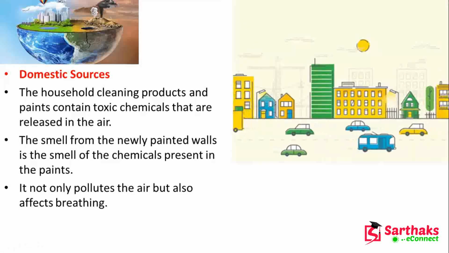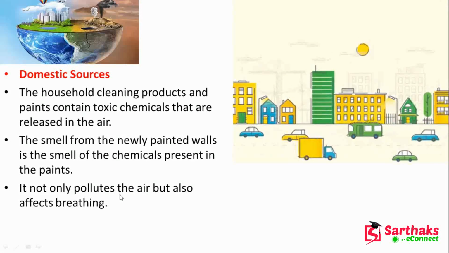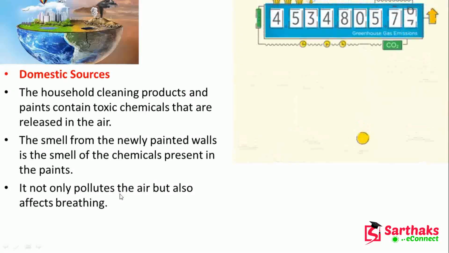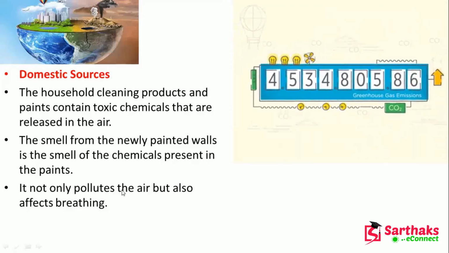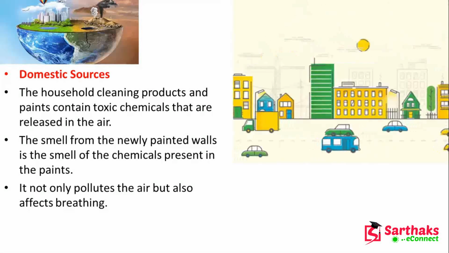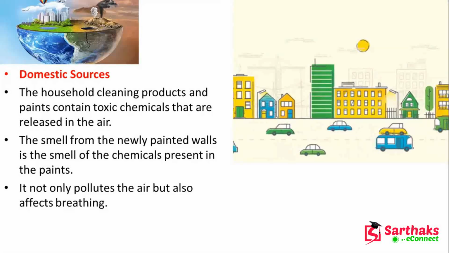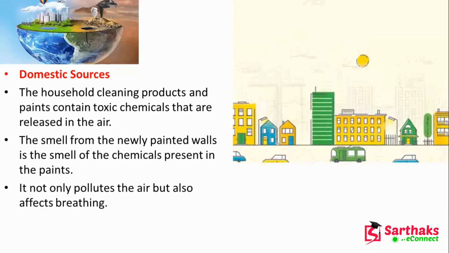Now the domestic sources. Here you can see what we are doing in daily life. Carbon dioxide is released due to our vehicles; we are using a lot of vehicles. We also use household cleaning products.